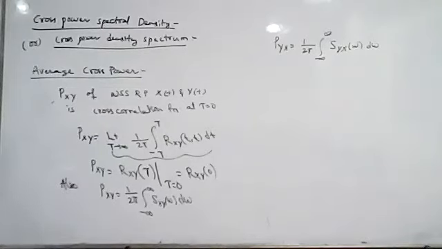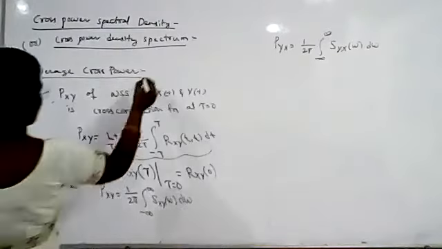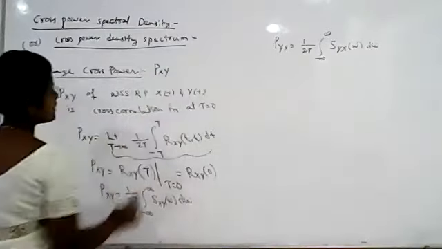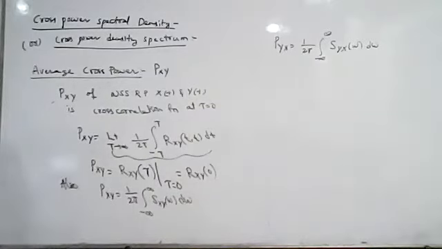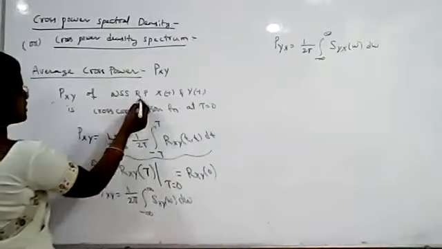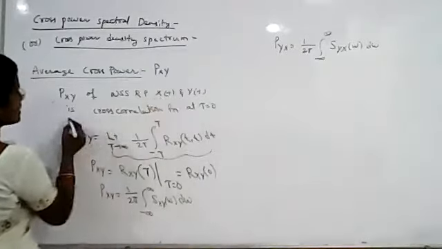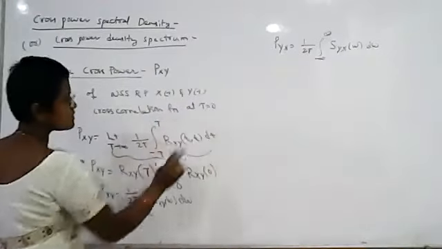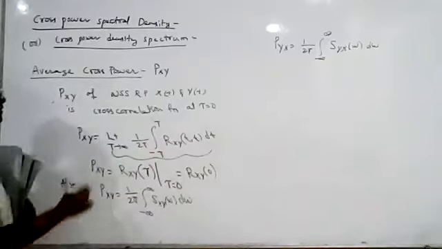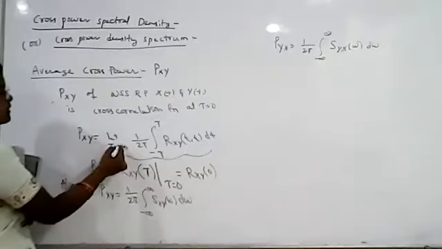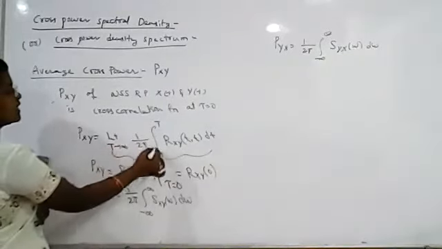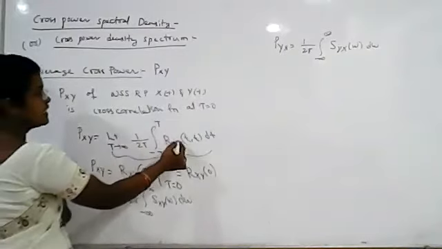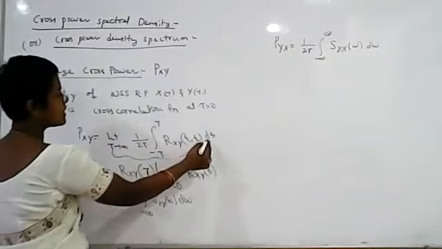So what is average cross power? Average cross power we denote as Pxy. The average cross power Pxy of jointly wide-sense stationary random processes x of t, y of t, is the cross-correlation of x of t, y of t at tau equal to 0. So Pxy is given as limit T tends to infinity, 1 by 2T integral from minus T to plus T of Rxy(t, t) dt.